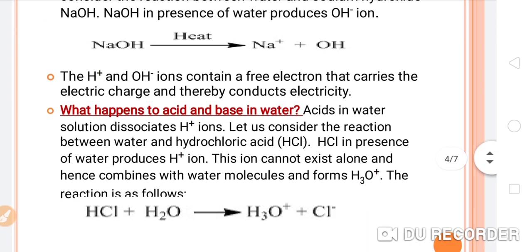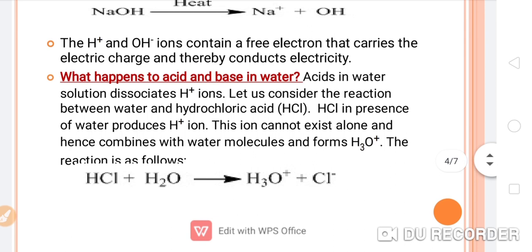Now next, students, what happens to acids and bases in water? Let's see. Acids in water solution dissociate into H positive ions. If we talk about the example, we have taken HCl, and when you dissolve HCl in water, it will convert into hydronium ion and chloride negative ion.